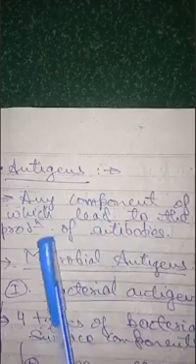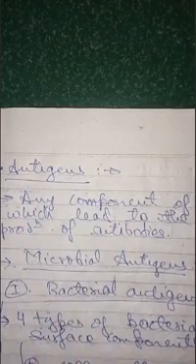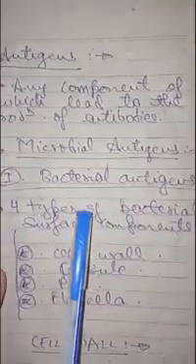Next we'll move on to one of the most important terms of complete immunology, that is antigen. The two most important terms of immunology are antigen and antibody, as we know. Antigen is any component of pathogen which leads to the synthesis or production of antibodies. So we'll discuss different types of antigen.